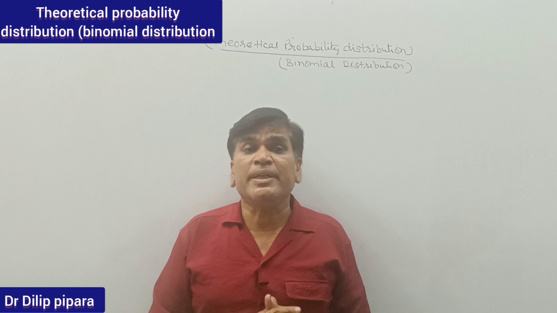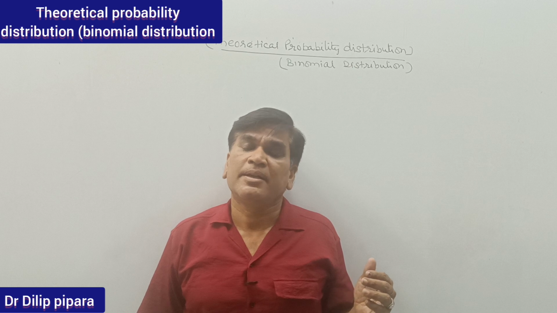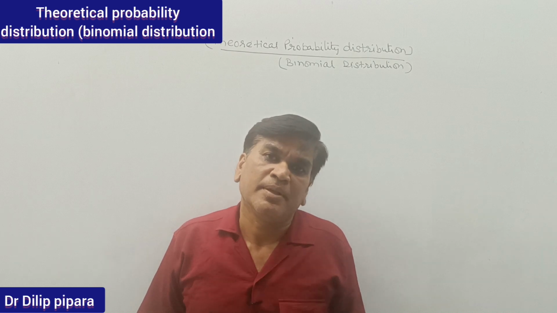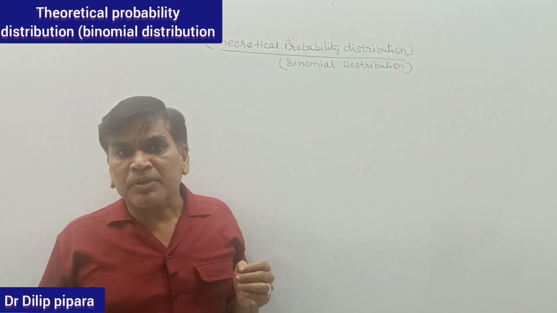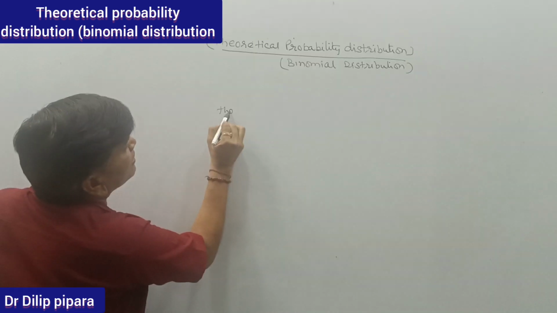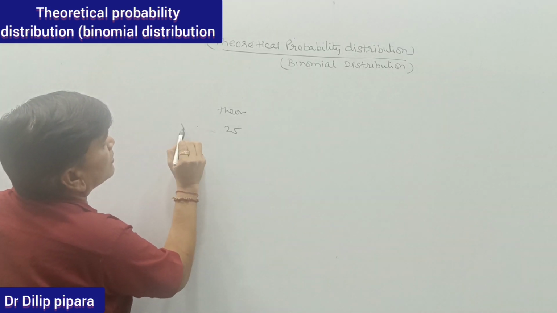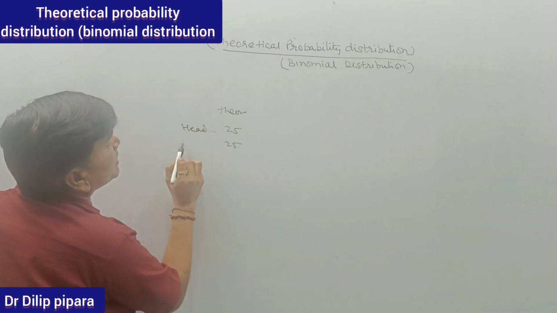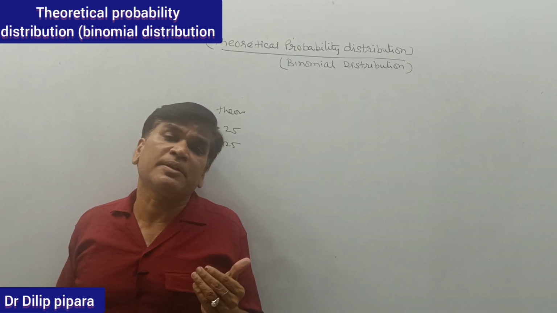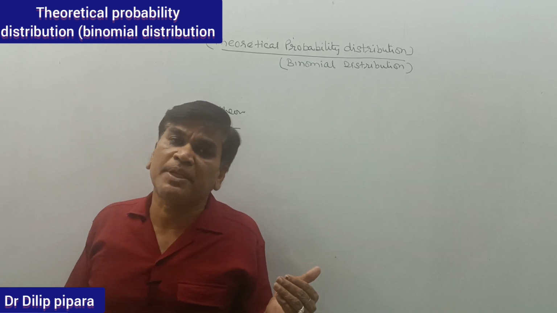As we toss a coin, by theory there is a 50% chance that head will come and a 50% chance that tail will come. Suppose we are tossing a coin 50 times, so by theory 25 should be head and 25 should be tail. This is by theoretical distribution.